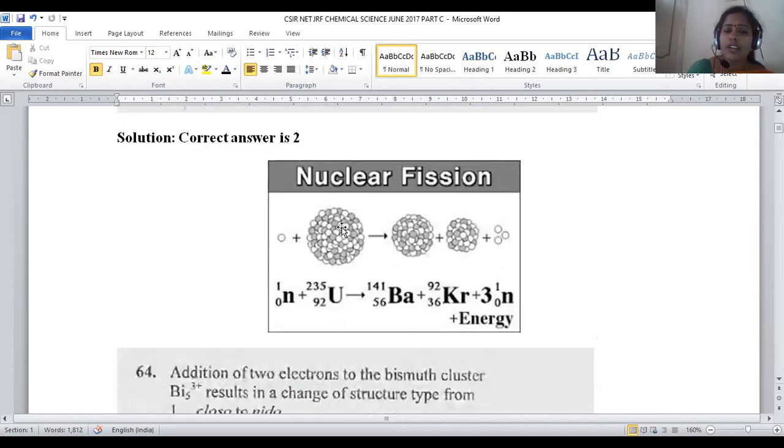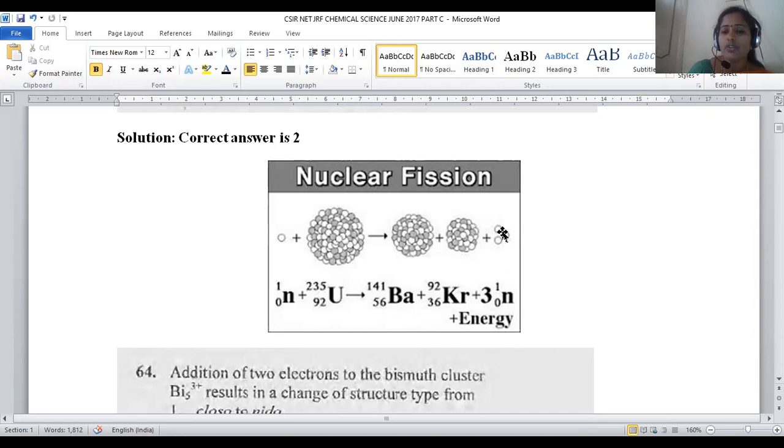Whenever nuclear fission of uranium is carried out, uranium is the heavy nucleus with mass number 235, and we project thermal neutrons on it. Thermal neutrons bombard the surface of uranium so that it fragments into two smaller particles: one is barium, another is the noble gas krypton.